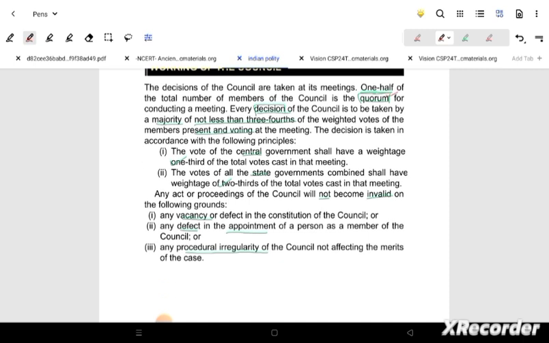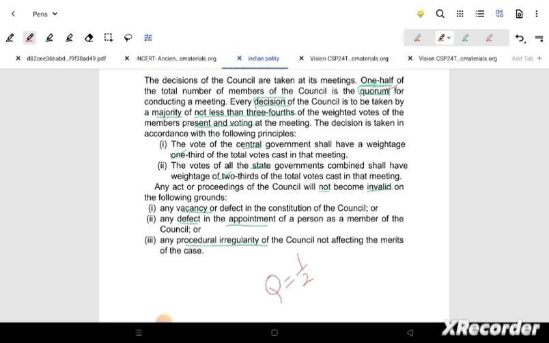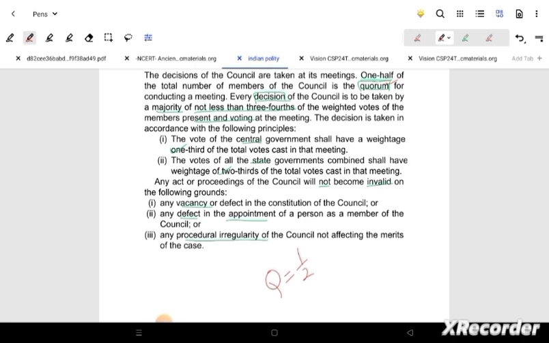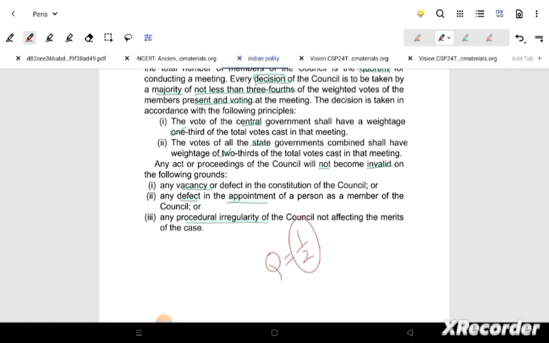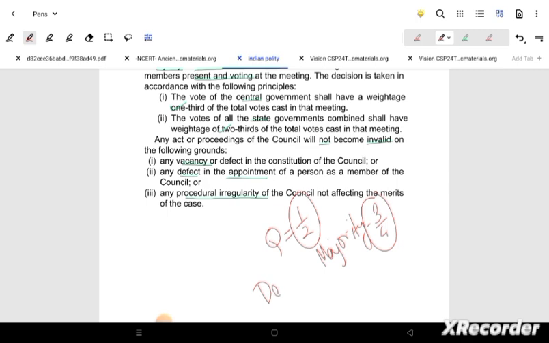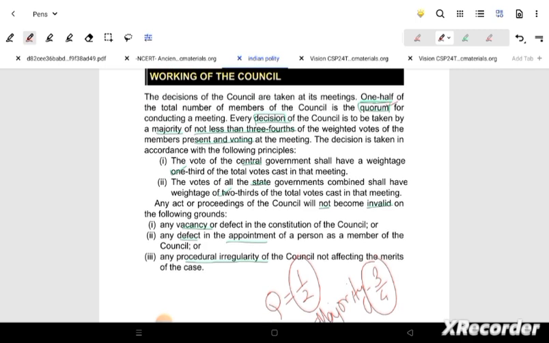Quorum means the people needed to conduct the total sessions, that is half of the total members. Now some decisions will be taken by the majority of the members. Why is this majority needed? It is not less than 3/4 present and voting. Why is that majority needed? Because the center and the state are both needed. So 3/4 is very important because the center and the state take part.